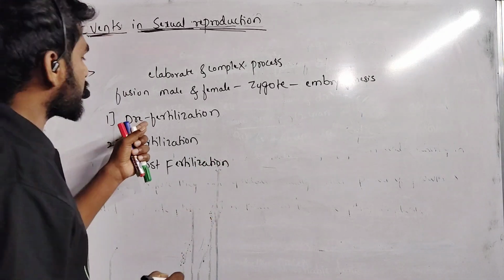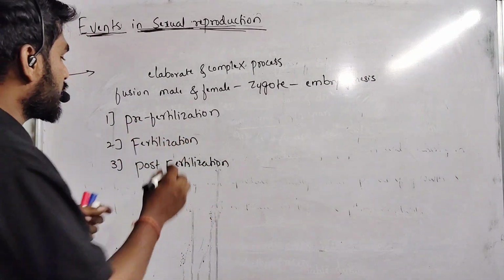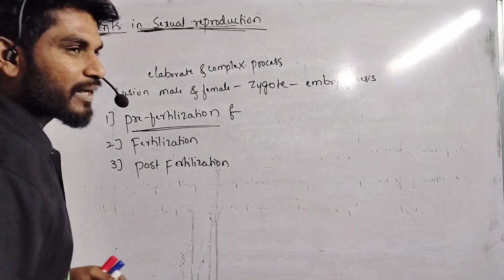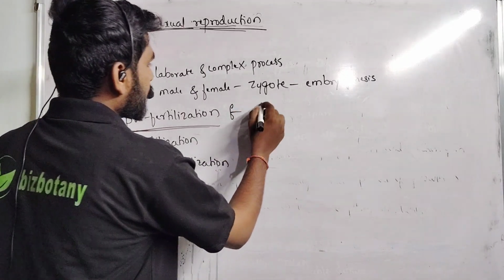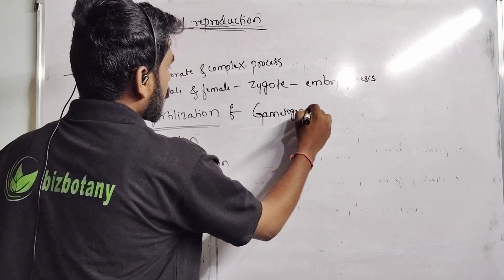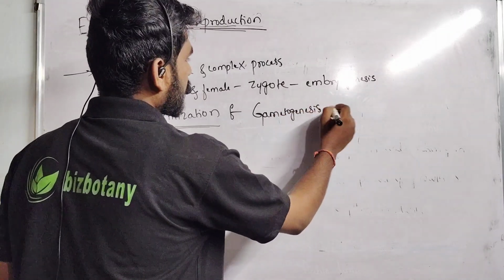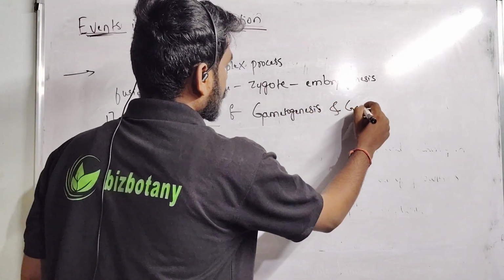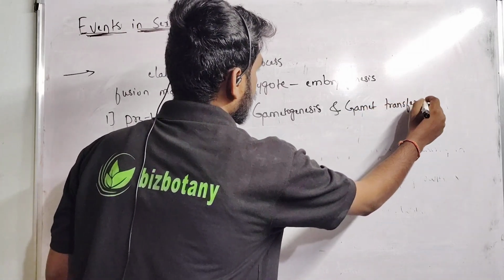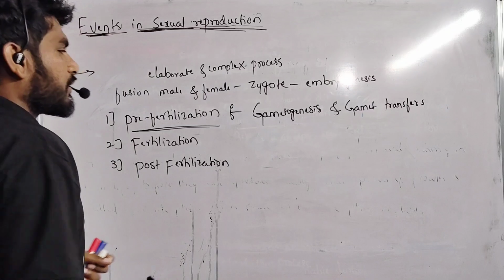The first one is the pre-fertilization event. In pre-fertilization events, you can see gametogenesis and gamete transfer. This event includes gametogenesis and gamete transfers.